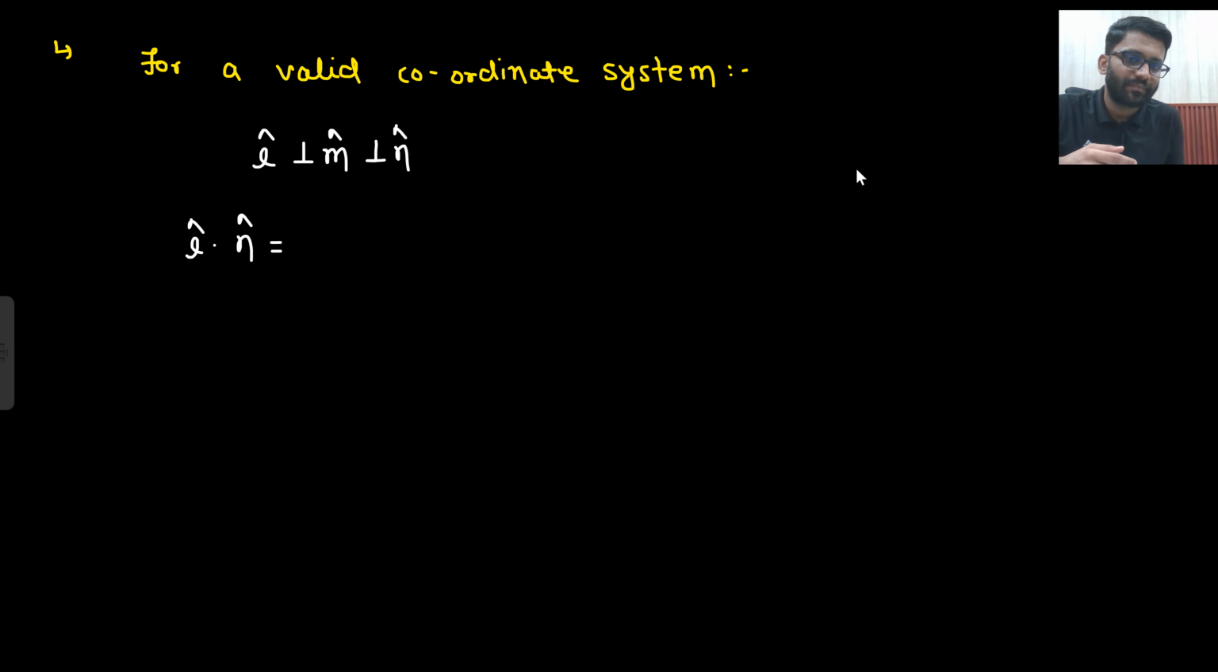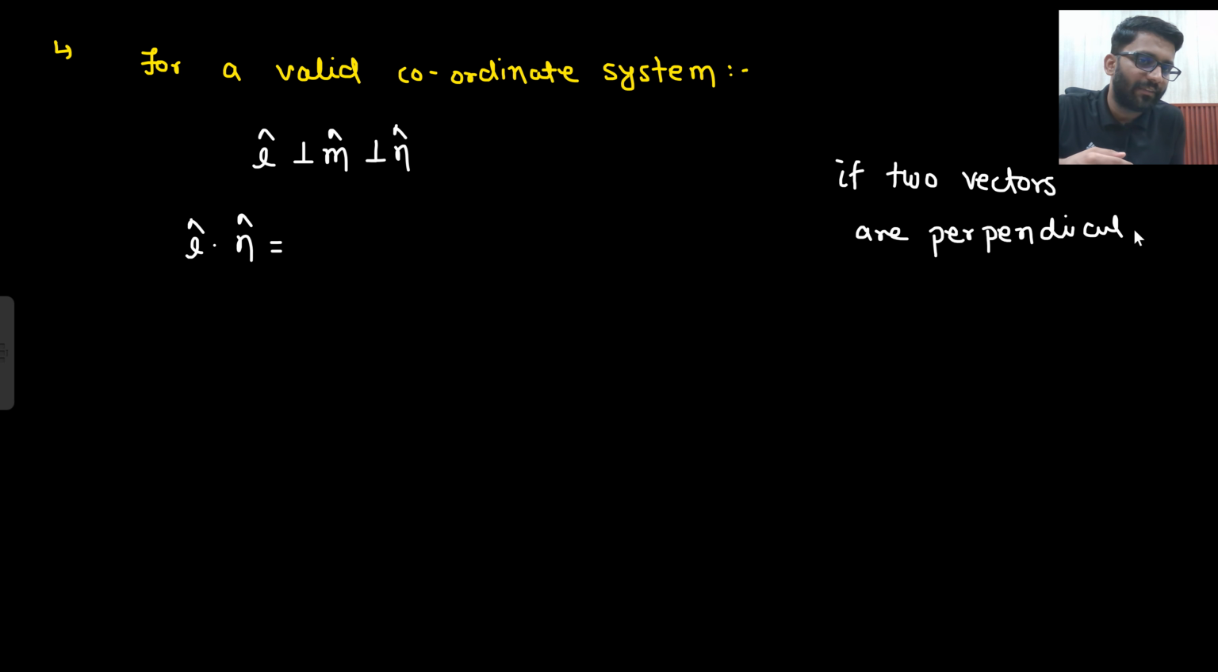If two vectors are perpendicular, we are not solving the question now. We are first proving whether it is a valid coordinate system or not. If two vectors are perpendicular, then the dot product is equal to 0, because cos 90 is equal to 0. So the dot product is equal to 0.